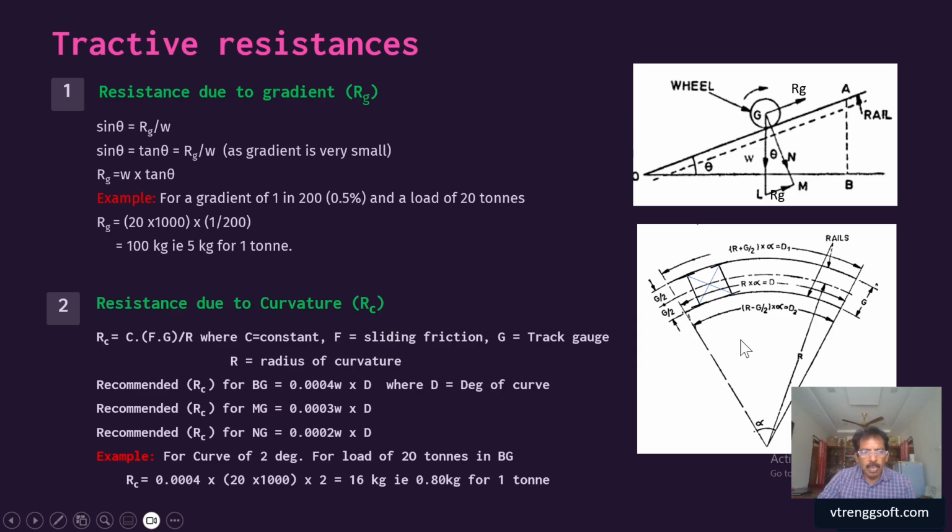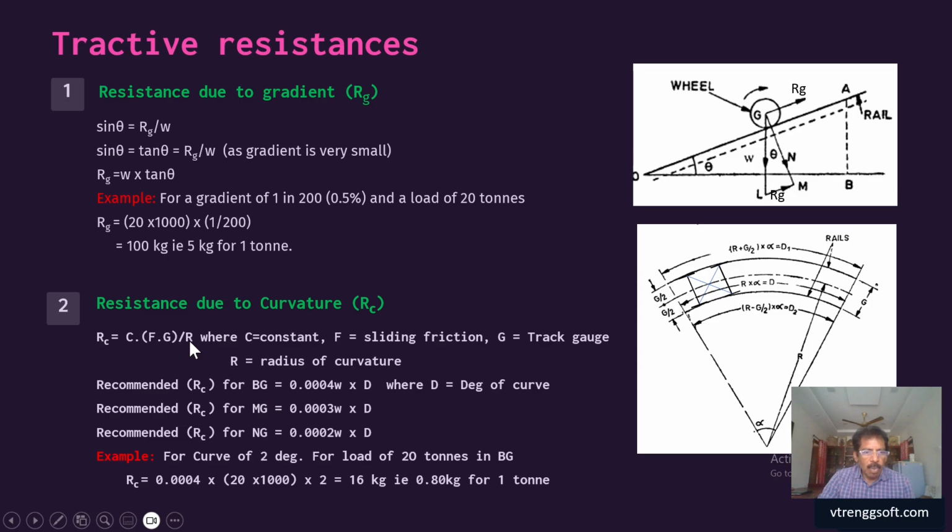Using this concept, the resistance due to curvature has been expressed by the equation Rc equal to FG divided by R, with some constant, where F is the sliding friction, G is the gauge, and R is the radius of the curvature. Because of the rubbing action and continuous contact, we consider sliding friction here. Since G is in the numerator, the resistance is directly proportional to the gauge: the more the gauge, the more the resistance.